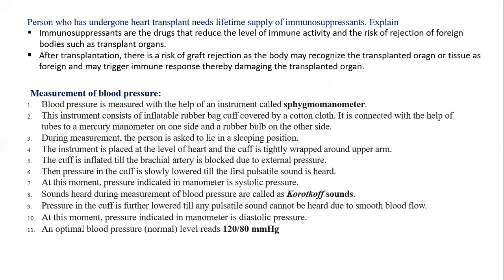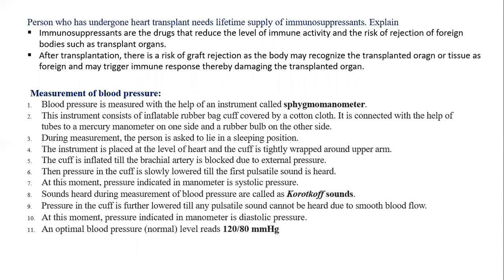A person who has undergone heart transplant needs lifetime supply of immunosuppressants. Explain why. Now, what are immunosuppressants? These are the drugs which reduce the level of immune activity to the foreign bodies such as transplant organs. So two things are done by this immunosuppressant. One is it reduces the level of the immune activity and the risk of the rejection of foreign bodies, because transplant organs are foreign bodies. It has been taken from someone else. So immunosuppressants are given for a lifetime to those people who have undergone any type of organ transplant.